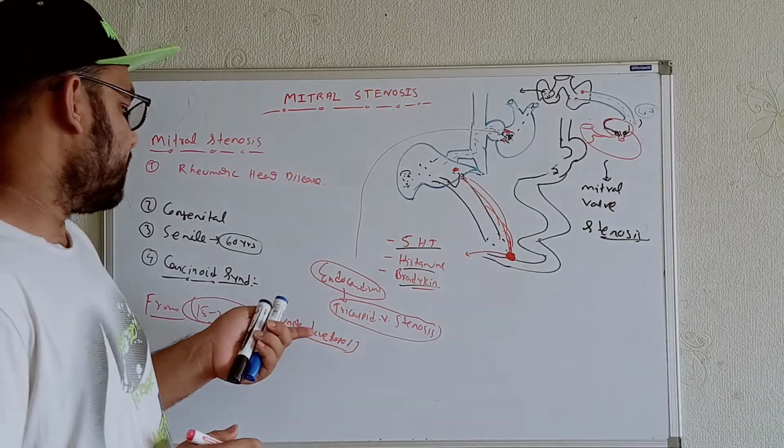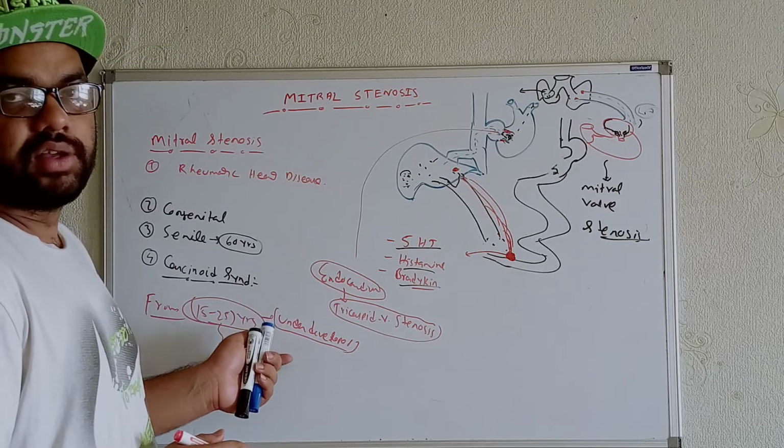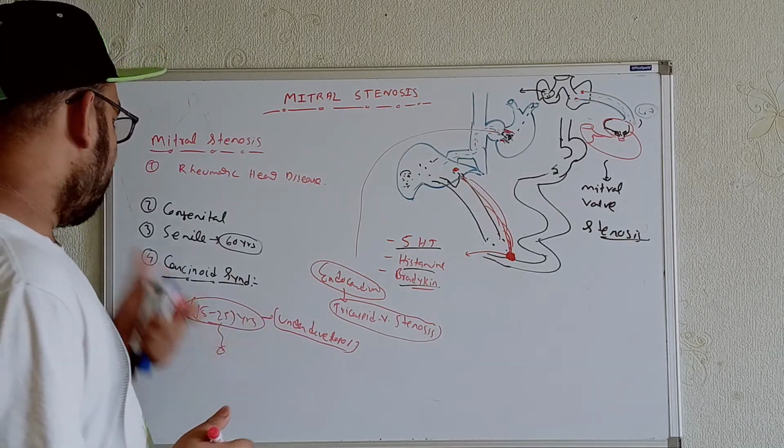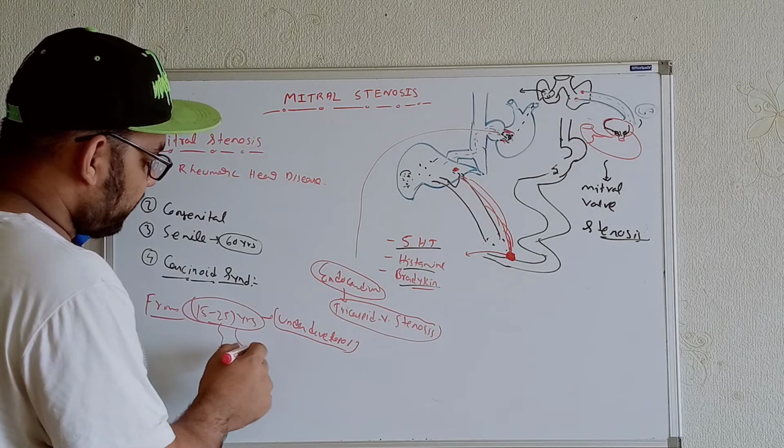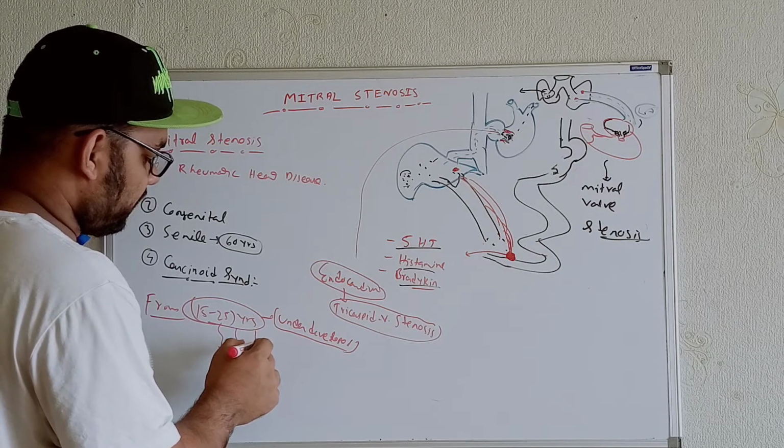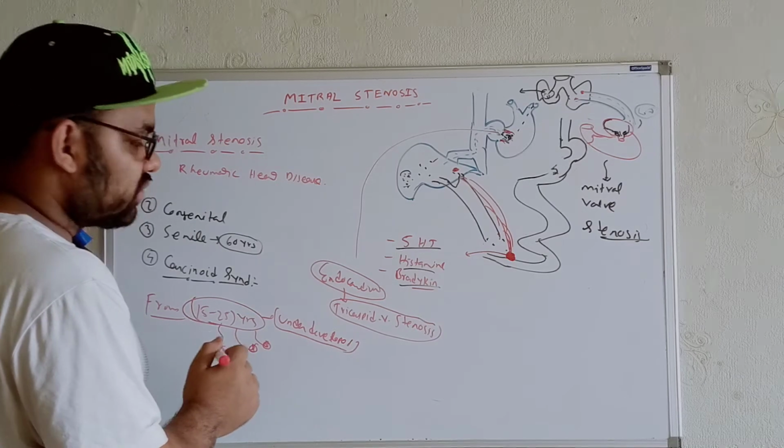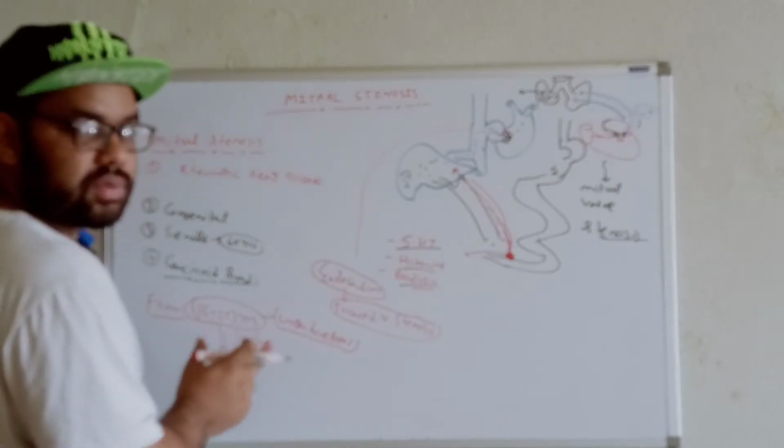So that's why the symptoms appear first, in the earlier years. But in developed countries where the treatment is good, we will not see this type of thing early. There we will see the symptoms but later.